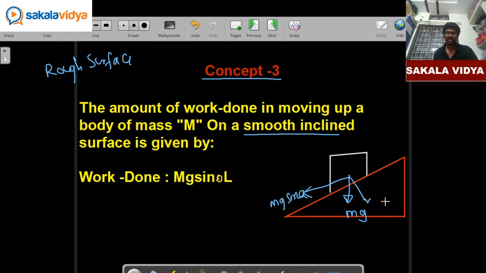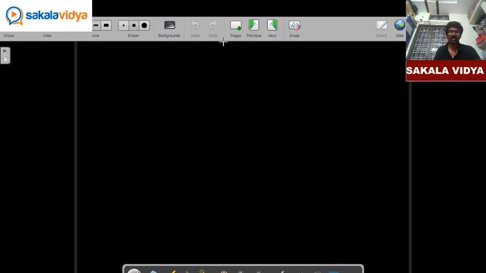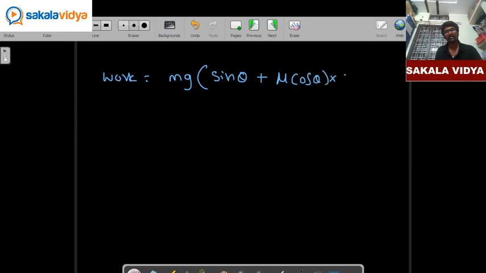If you resolve this, we are going to get mg cos theta. The force which is going to balance this mg cos theta is nothing but the normal reaction. According to our equation, work done will be mg times of sin theta plus mu cos theta into displacement.